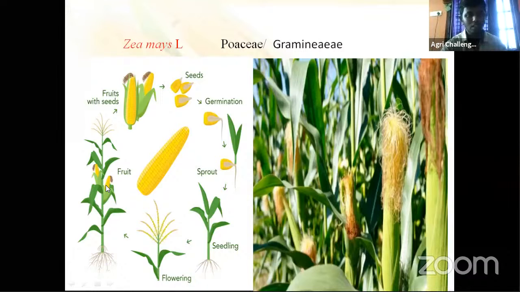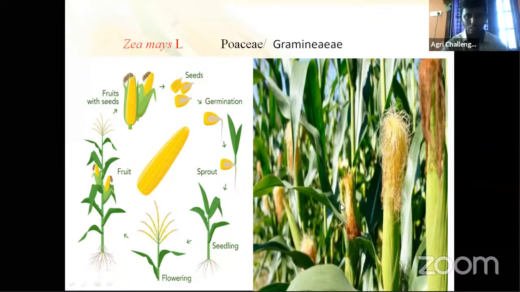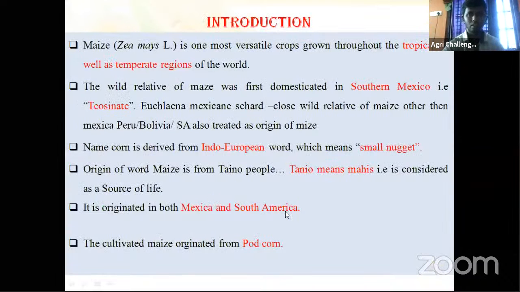Then what do we call it, protandry or protogyny? Protandry. Up to this, all clear? This is the maize crop. This portion, initially, we call silk. From that the cob emerges after pollination and fertilization.